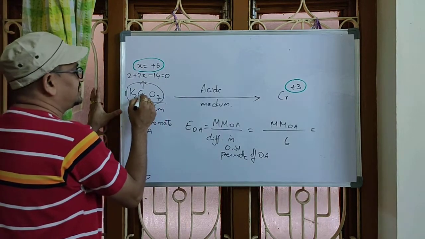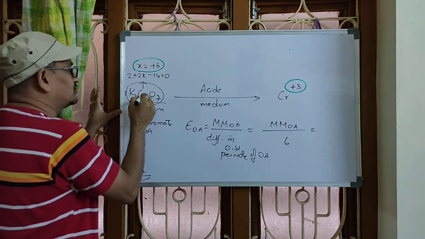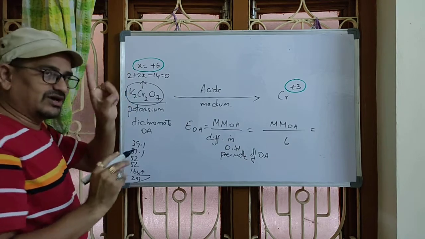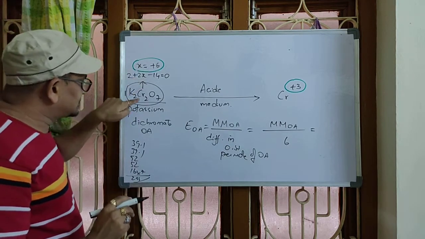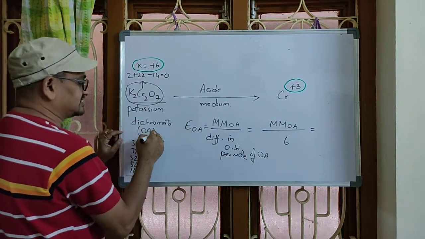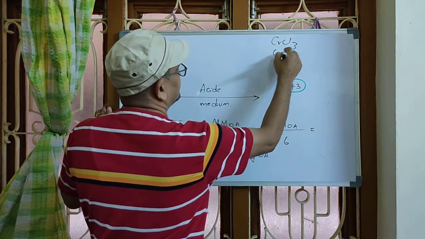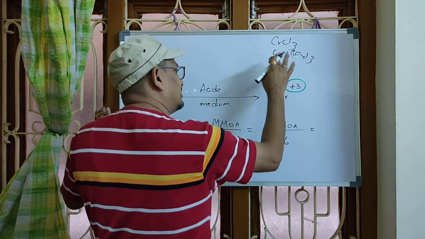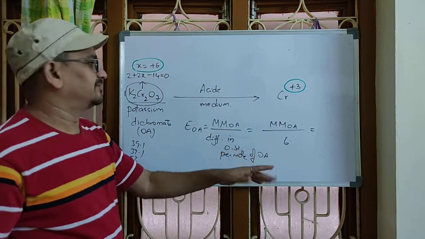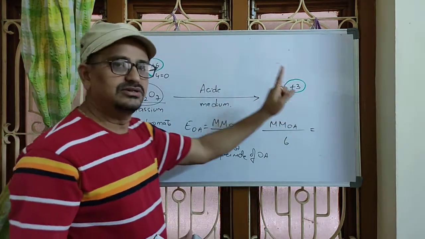Each chromium is in the plus 6 oxidation state. Value of X is plus 6. One chromium is in plus 6, another chromium is also in plus 6. We calculated the oxidation state of one chromium only; the same oxidation state is shown by the second chromium also. Now, in this acidic medium, potassium dichromate, the oxidizing agent, is getting reduced to the Cr plus 3 state. It may be in CrCl3, Cr2(SO4)3 or anything. The compound may be anything, but its oxidation state will be fixed, that is plus 3. Chromium changes from plus 6 to plus 3.